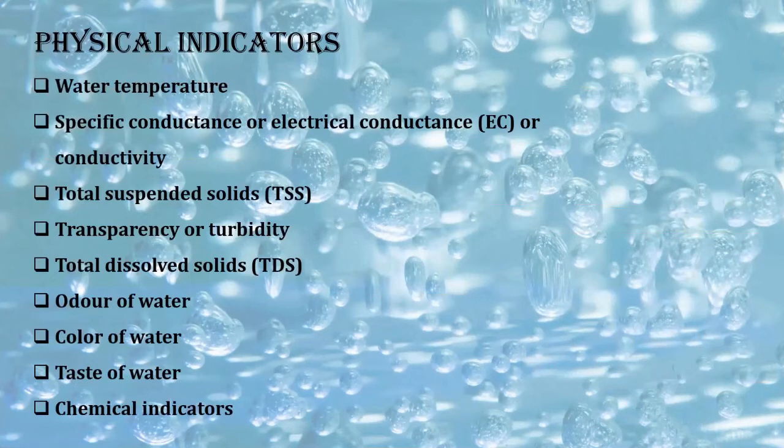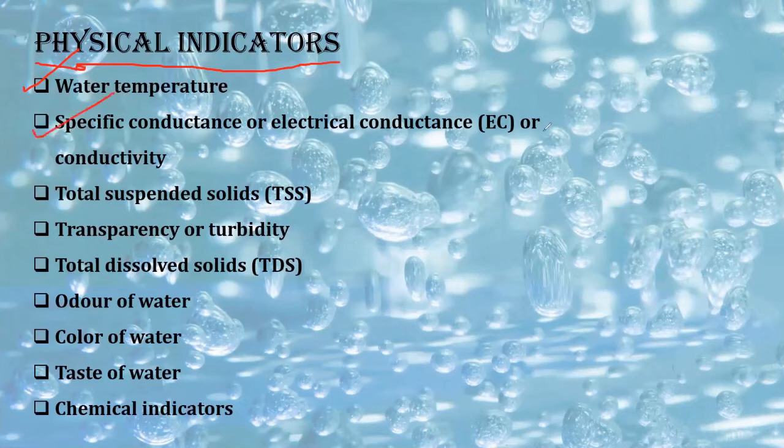Now these are the different indicators of water quality. We should know about each of these, right? The physical indicators are what we are starting with. Now first is water temperature. If the temperature of water is very cold, then it is not good for fishes. Also, if the temperature is very high, then also it is not good for fishes, because if the temperature is high, then the dissolved oxygen becomes less. Okay, so it is not good.